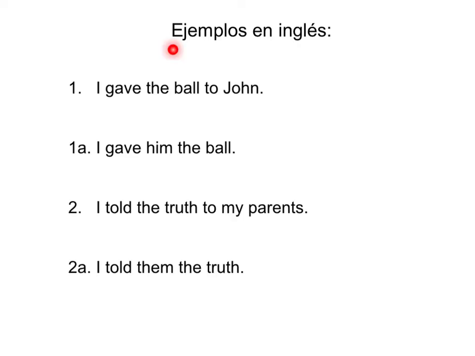Y ahora vamos a revisar algunos ejemplos en inglés. Número 1. I gave the ball to John. Que en esta oración, the ball is the direct object, and John is the person receiving the ball, so he is the indirect object. So again, the indirect object is what we're concerned about here.